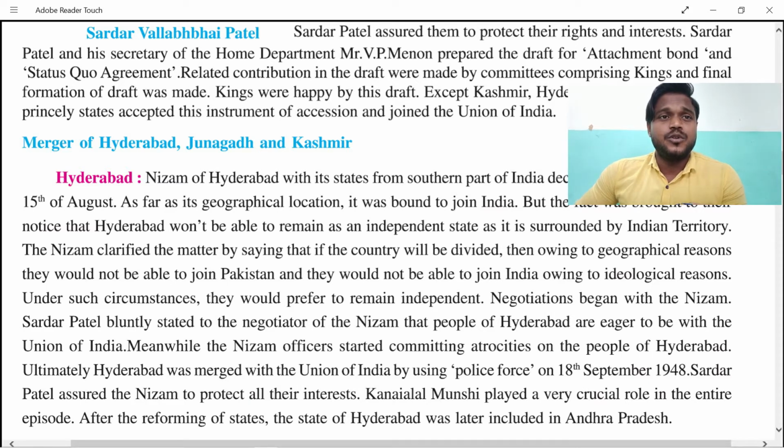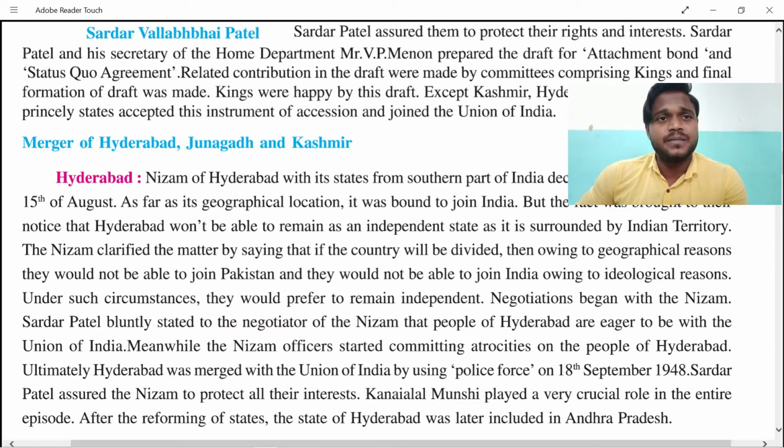So Patel gave his secretary in the Home Department, Mr. V.P. Menon, the task of preparing the drafting committee for the instrument of accession, that is, the agreement related to the contribution. Kings and other people were also supportive here with the financial problems. They were also helping us. So the kings were happy with the drafting committee, except Kashmir's king as well as Hyderabad and Junagadh.